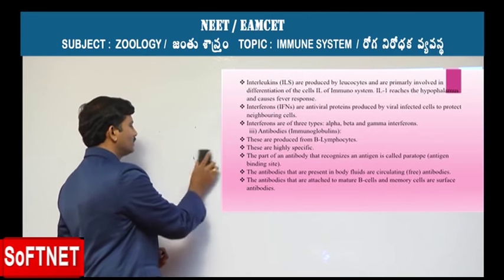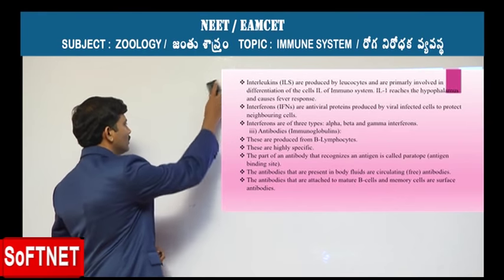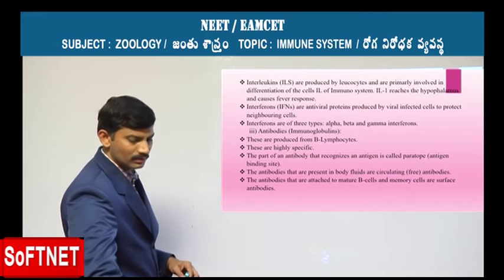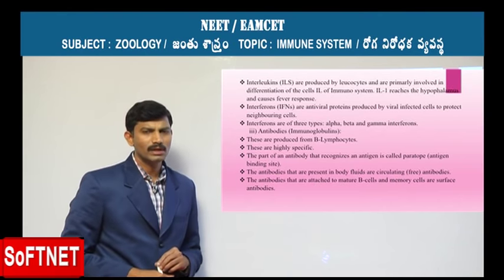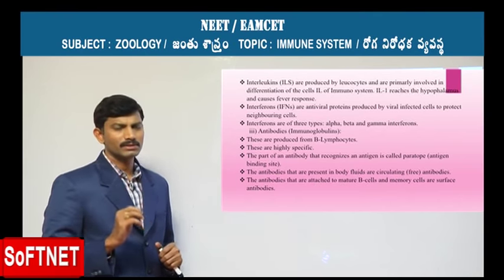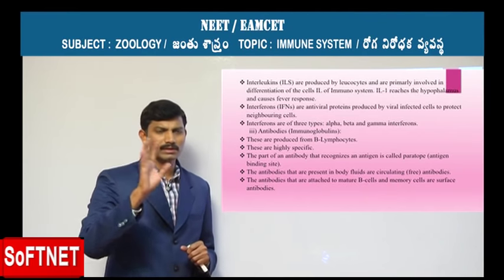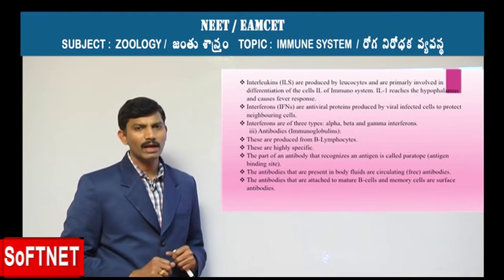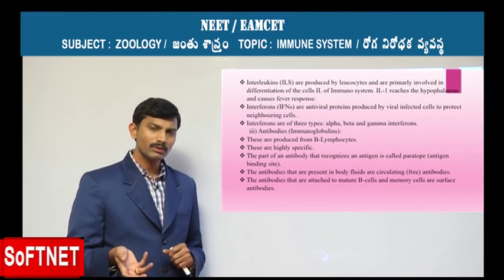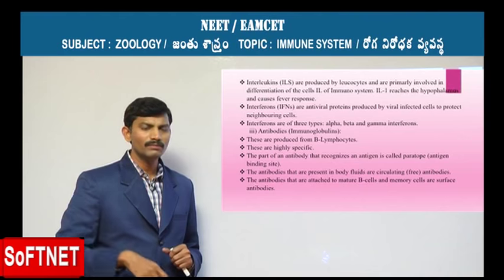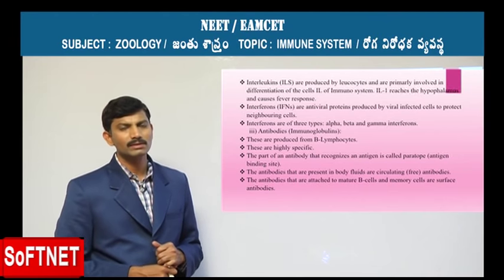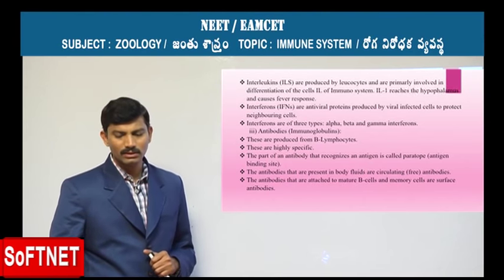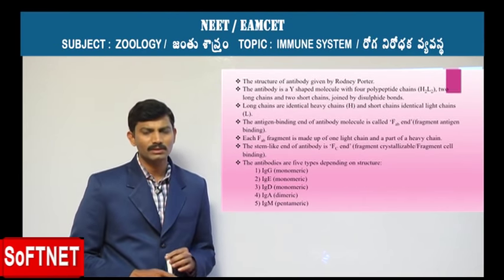And so antibodies are freely circulating inside the body fluids, and sometimes these antibodies get classified into two different types. Some antibodies which get attached to the surface of the B cells, we call them membrane bound antibodies. The antibodies that are produced by the plasma cells and freely moving within the body fluids, we call them freely circulating antibodies. Like that, two different types of antibodies are present.